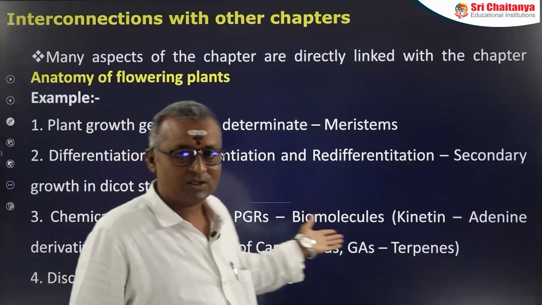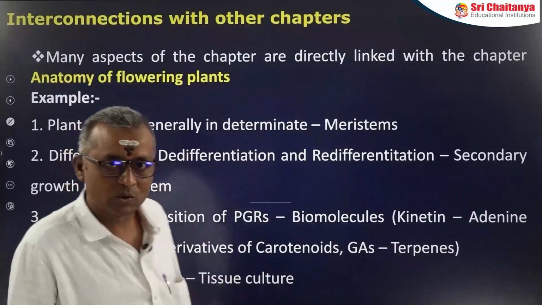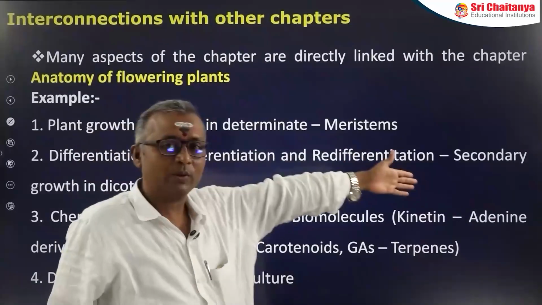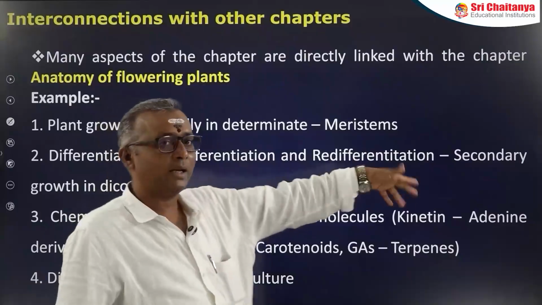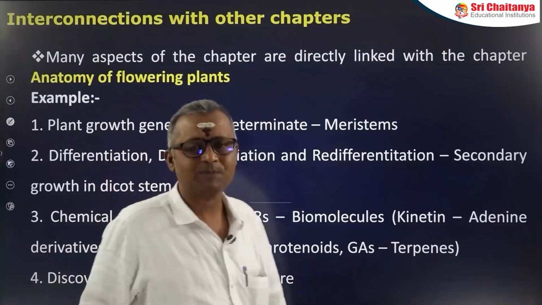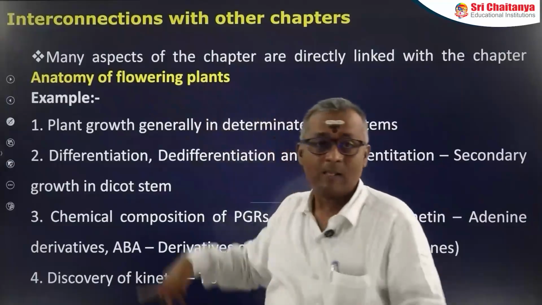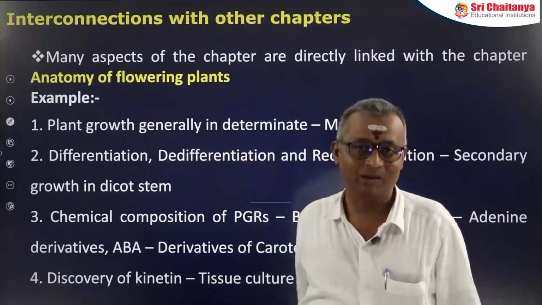Similarly, differentiation, dedifferentiation and redifferentiation are also studied under anatomy of flowering plants during secondary growth. So if you are thorough with this chapter, it becomes very easy to remember plant growth and development.